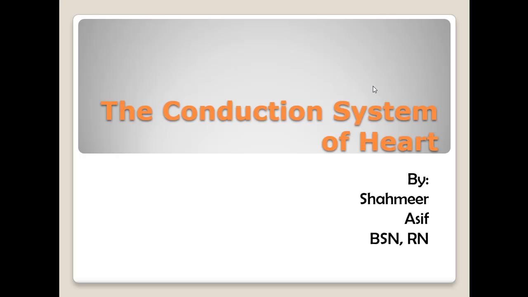So what is the cardiac conduction system? The cardiac conduction system is basically the system which is regulated by specialized cardiac muscle cells. Cardiac cells are not the same as other cells of the body like skeletal muscle cells, neurons, or even kidney cells. They are very different. This is why the cardiac conduction system is essentially different from other systems of the body, because it has these specialized cardiac muscle cells, and they provide a pathway for the cardiac excitation that progresses through the heart.